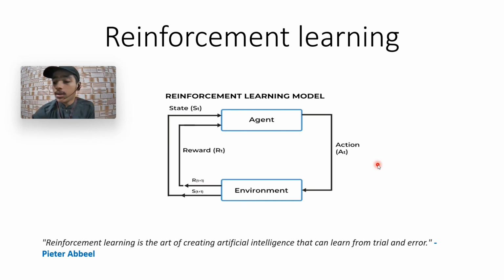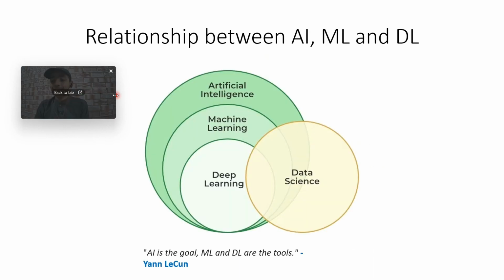Now, the relationship between artificial intelligence, machine learning, and deep learning is very easy to understand from this pictorial infographic. Look, take a screenshot of it. That will be highly usable for you.